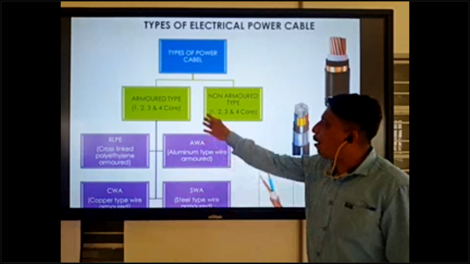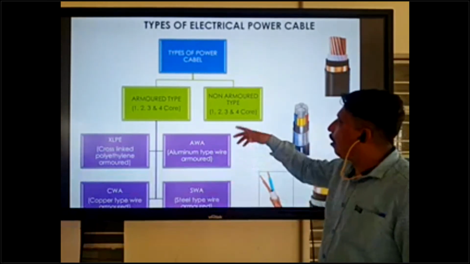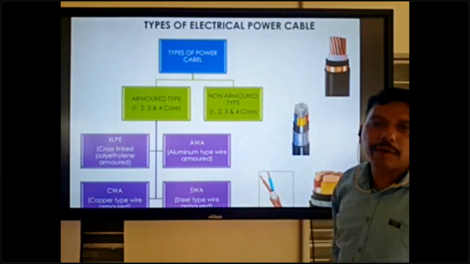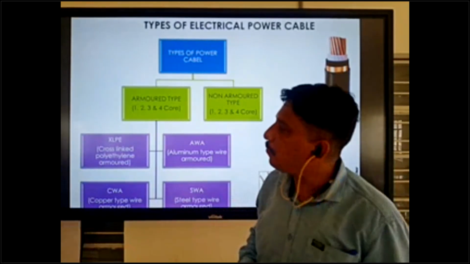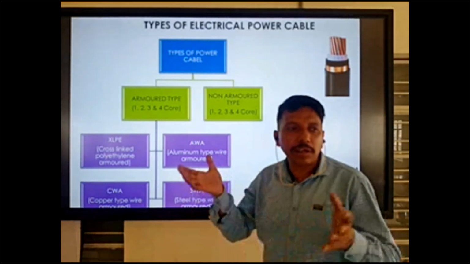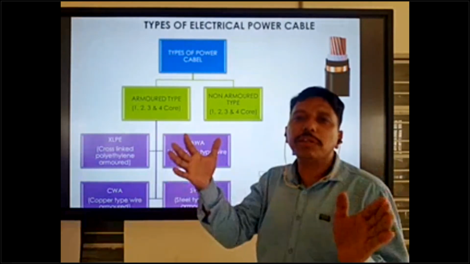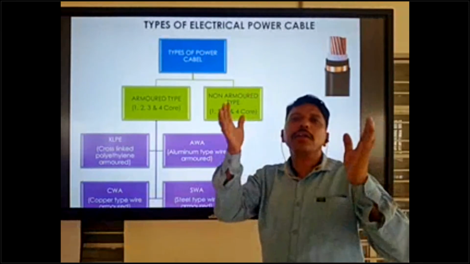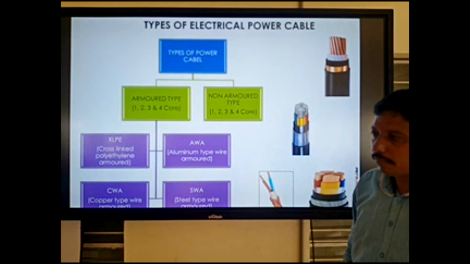Non-armored cable is also available in 1 core, 2 core, 3 core and 4 core, as per the requirement of the building or industry. If armored cable is required, we can use armored cable. If non-armored cable is required, we can use non-armored. This depends on the requirement of the building, industry or owner.